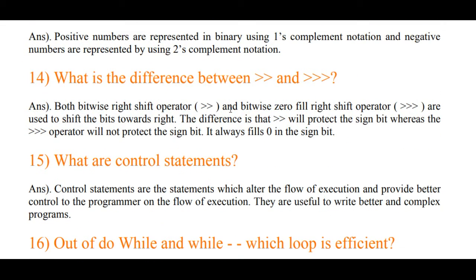What is the difference between >, >>, and >>>? Both bitwise right shift operator >> and bitwise zero fill right shift operator >>> are used to shift the bits towards right. The difference is that >> will protect the sign bit, whereas the >>> operator will not protect the sign bit. It always fills 0 in the sign bit.